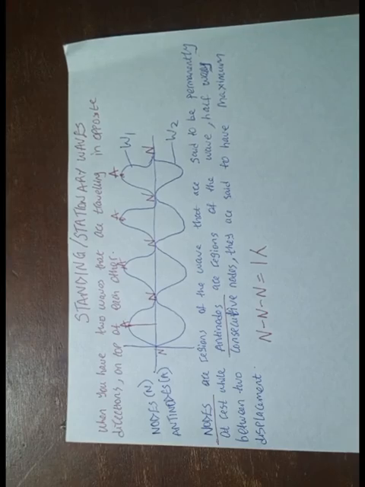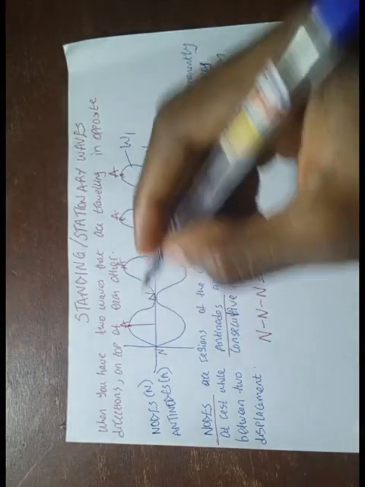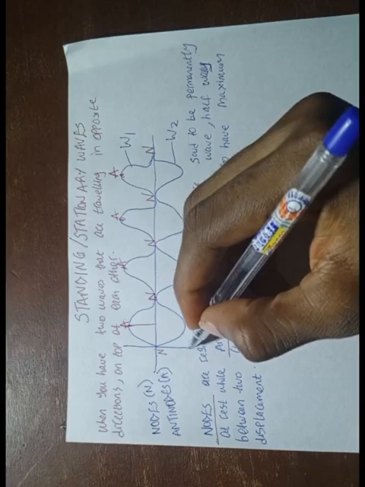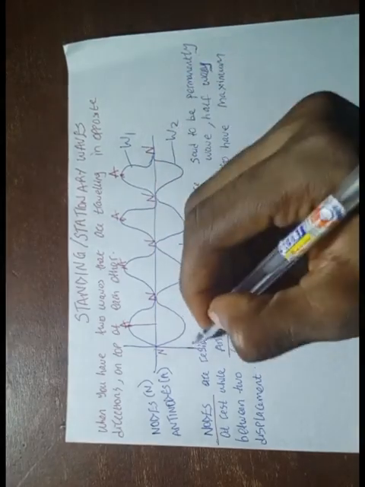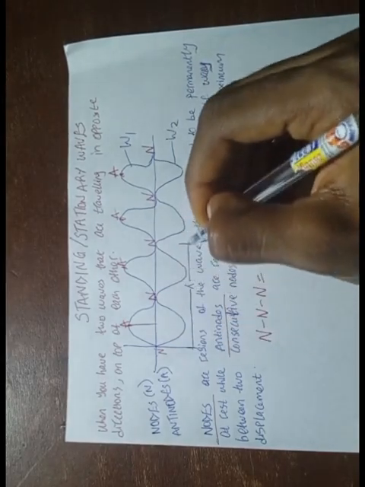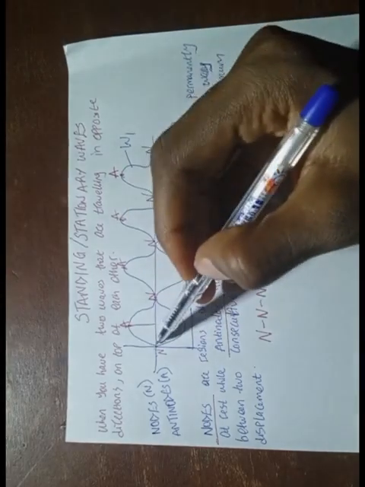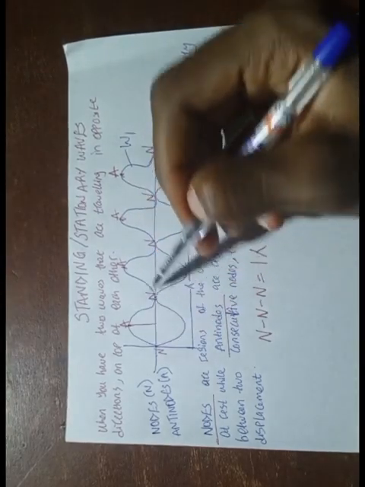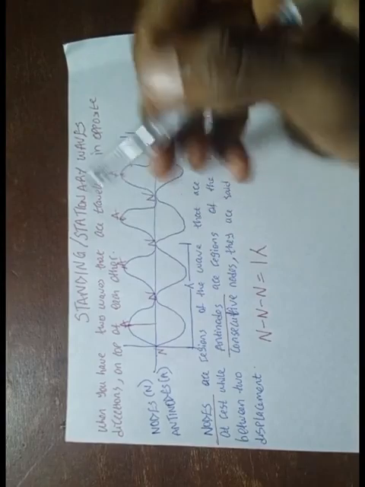So what am I saying? From here, 1, 2, 3, you are going to have one wavelength. Are you following? Now if you look, the wave started from here, ended here, started from here, ended here. So it's as if this thing is divided into two equal parts, yes or no?